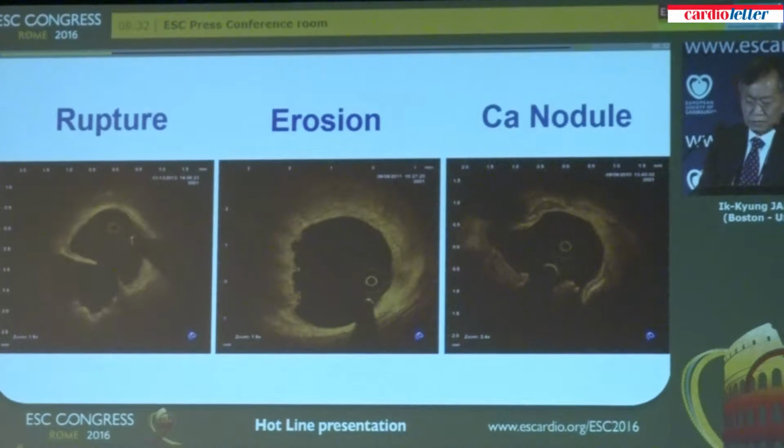These are representative images from patients. The left shows plaque rupture. This used to be covered by necrotic core and fibrous cap, now disrupted. This is erosion, and this is calcific nodule. As you see here, there are distinct differences in morphologic characteristics between rupture and erosion. Compared to rupture, erosion has preserved vascular integrity, larger lumen, and these are platelets.